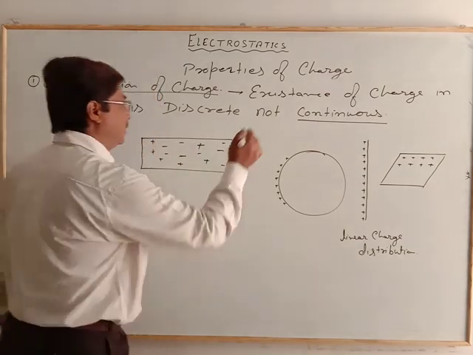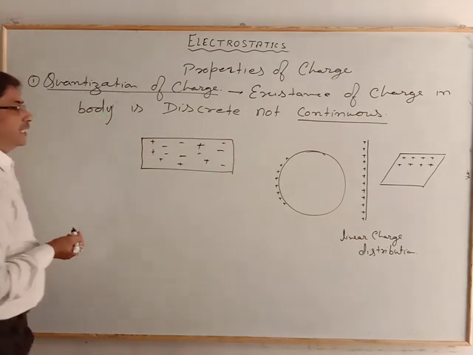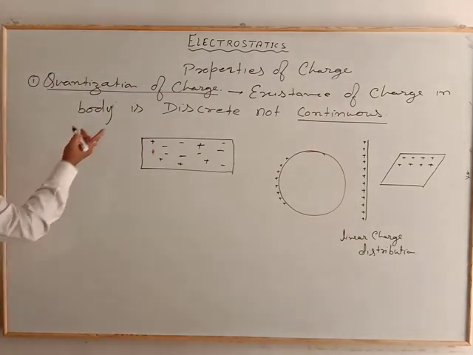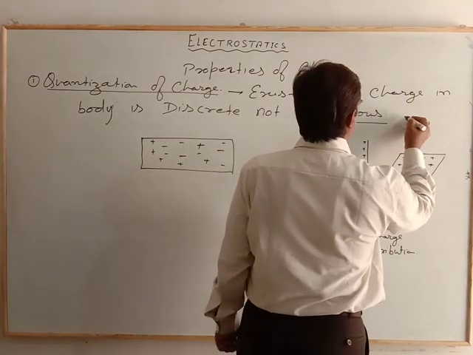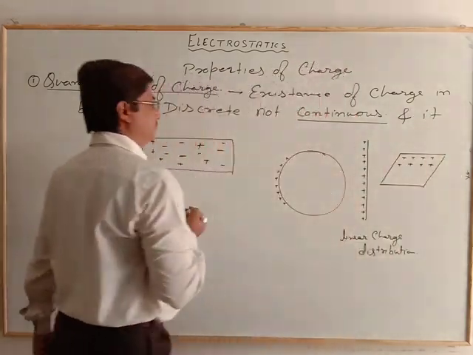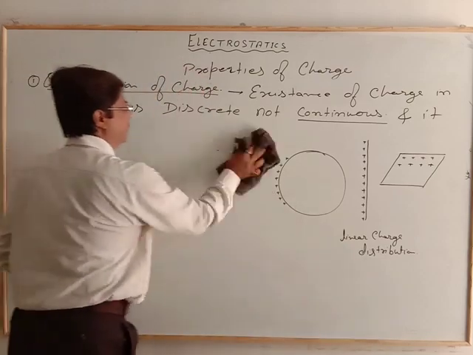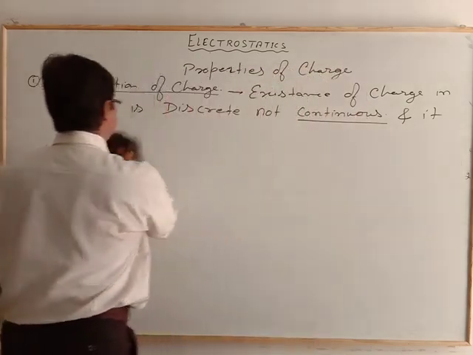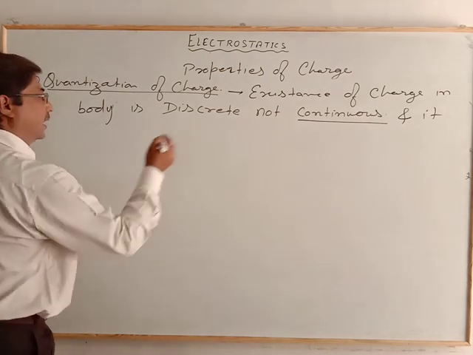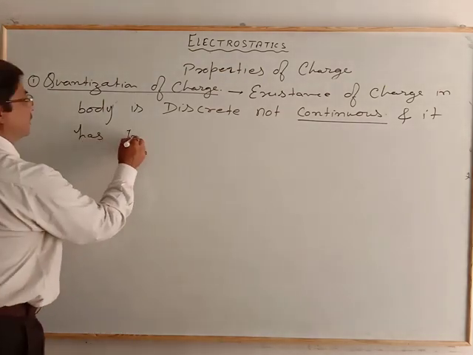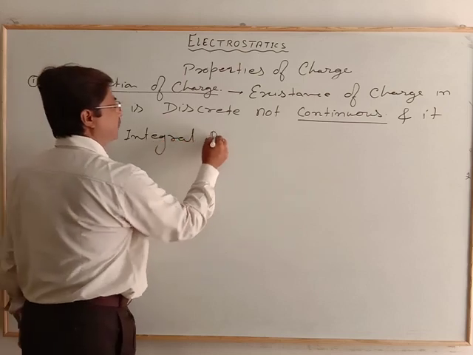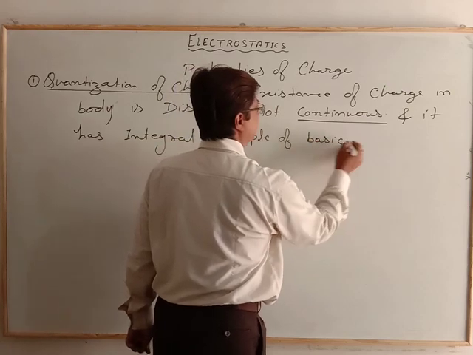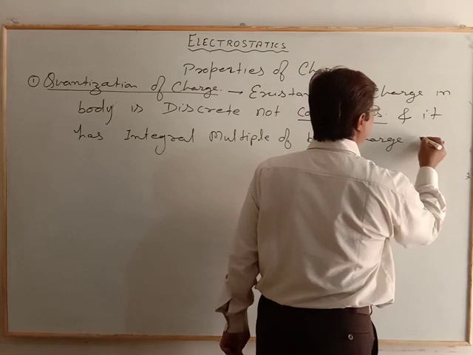That is one sense. In magnitude, quantization of charge means the charge is always an integral multiple of the basic charge, that is e, the basic charge.